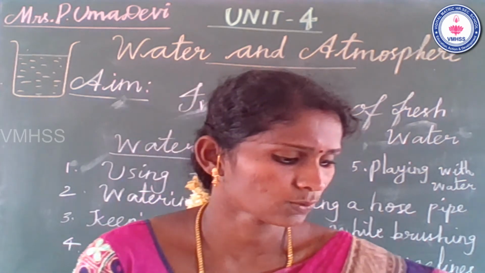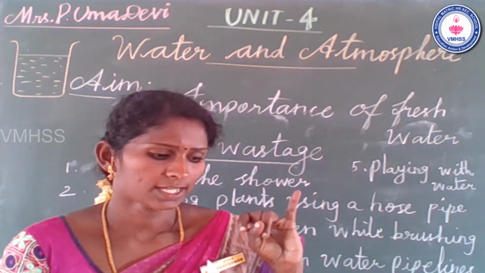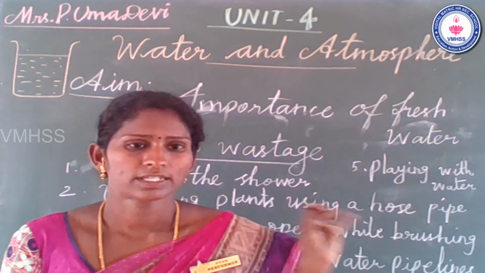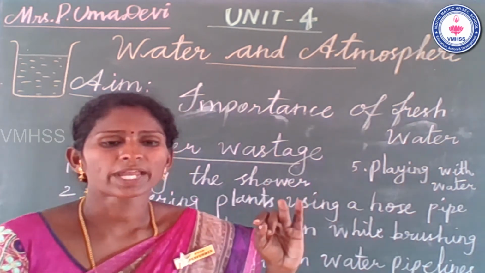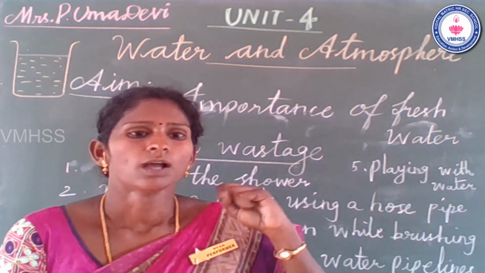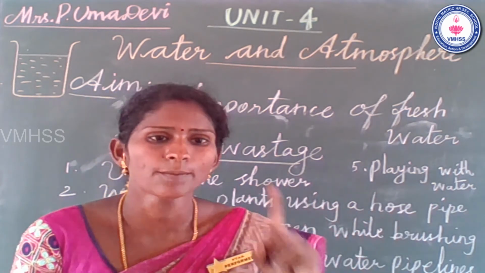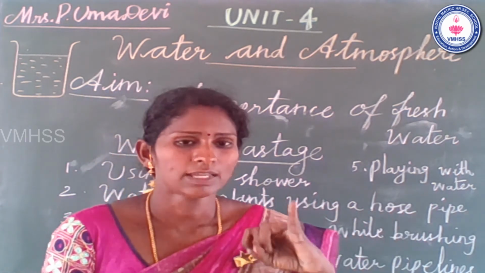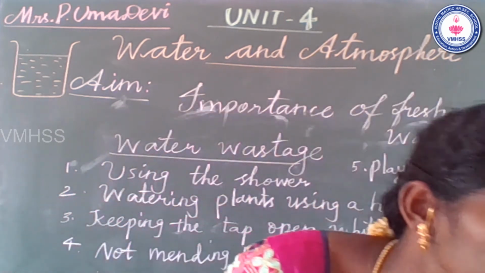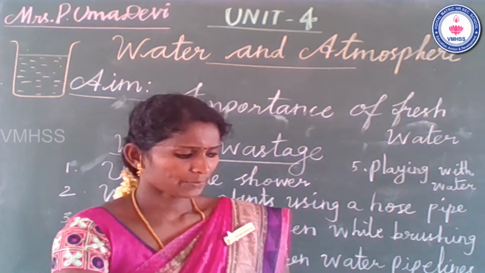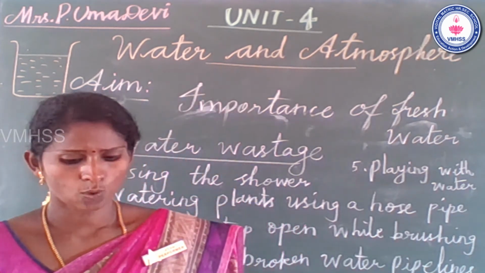So first one, taking a shower, avoid it. Second one, using a water pipe or hose pipe while watering plants, avoid it. Only use a bucket. Third one, keeping the tap open while brushing our teeth. For example, I show one picture.